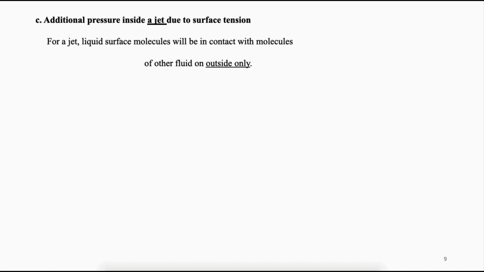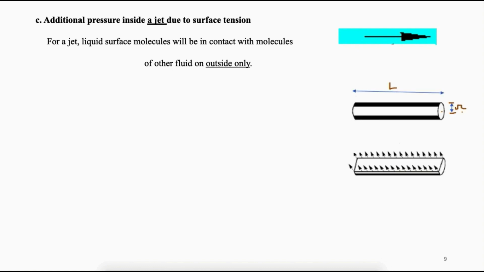Additional pressure inside a jet due to surface tension. Just like a droplet, jet is also a solid. So, as shown in figure, only the outer surface of the jet, that is one surface, will be in touch with the other type of fluid. So, let the length of the jet be L, radius be R. Now, the length of the jet which is in contact with the other type of fluid is 2 times L. Therefore, surface tension force becomes sigma into 2L as shown in equation 5.